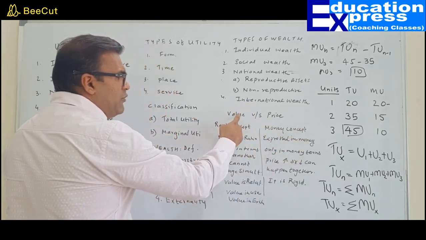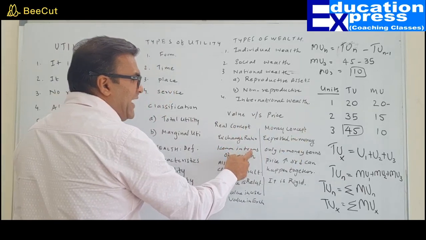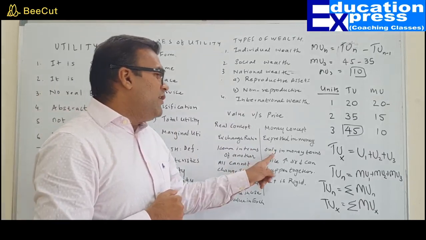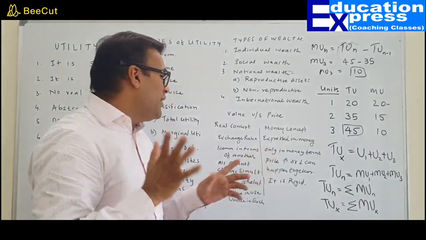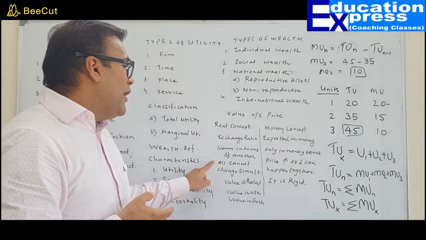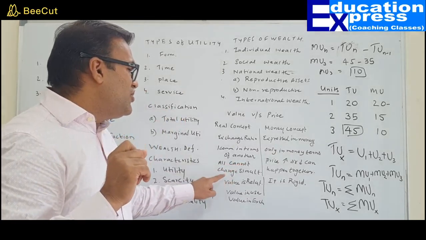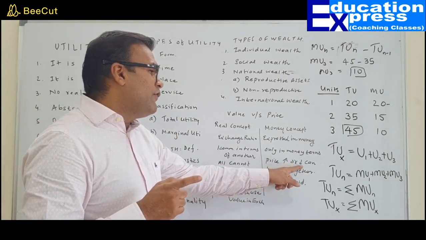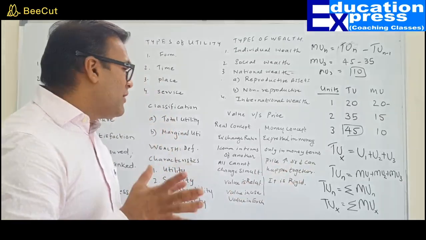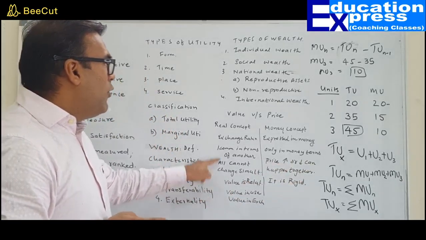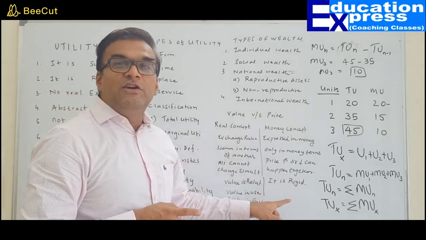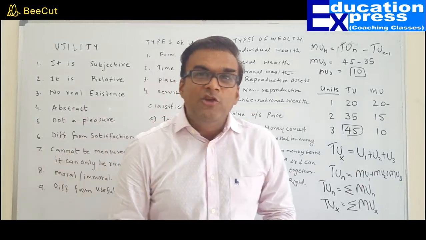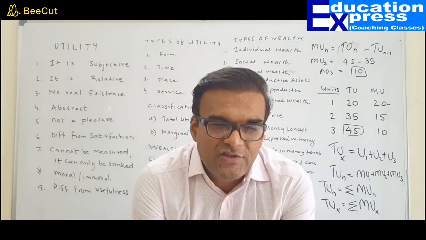When I am talking about value, one commodity is expressed in terms of another commodity, whereas over here everything is expressed in terms of money only. The value of all commodities cannot change simultaneously, whereas price rise or fall can happen together for all the commodities. This is the more realistic concept, whereas that is a rigid concept. Value can always be expressed as value in use and value in exchange.